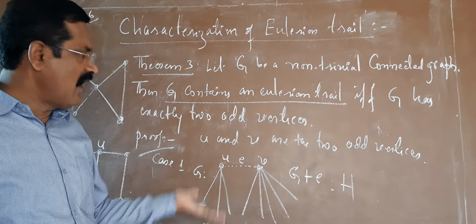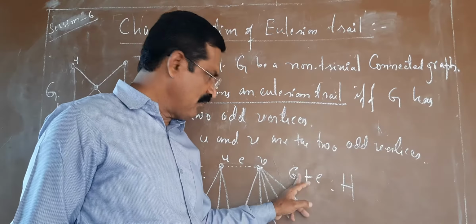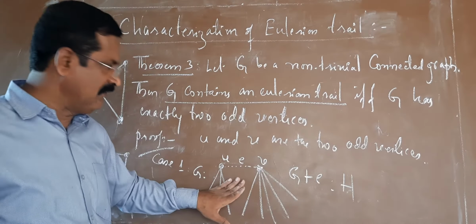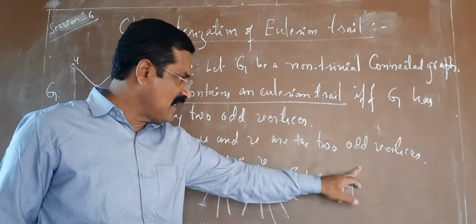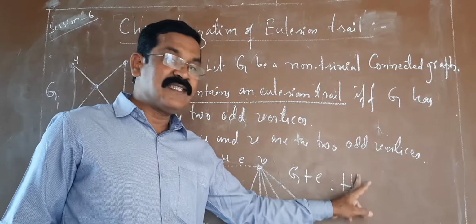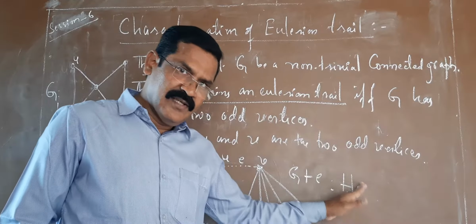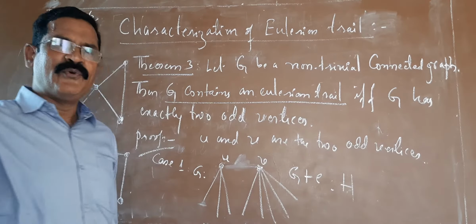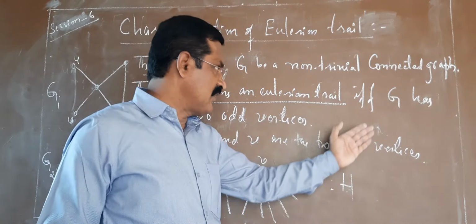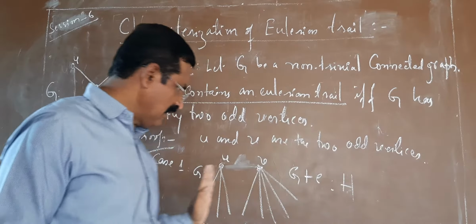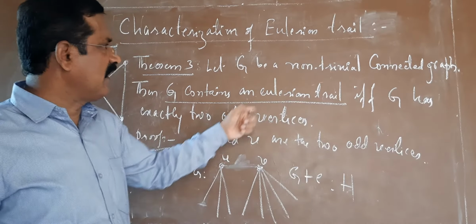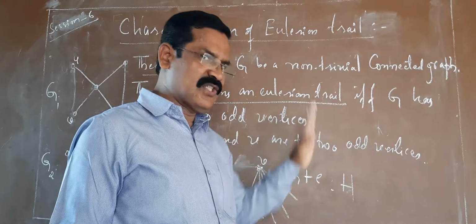After adding the edge e to G, we got a new graph H in which the degree of every vertex is even. It implies H contains an Eulerian cycle. So deleting one edge from the Eulerian cycle, definitely we get an Eulerian trail. This is how we have proved it.